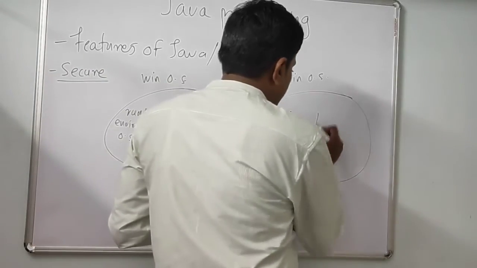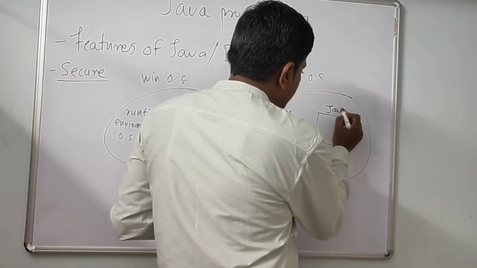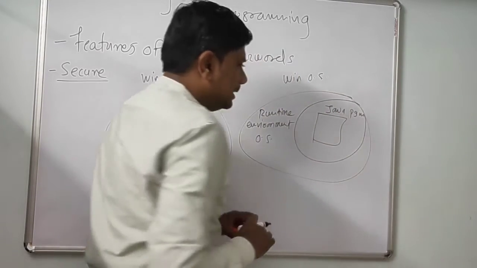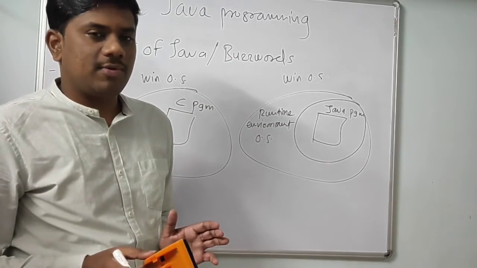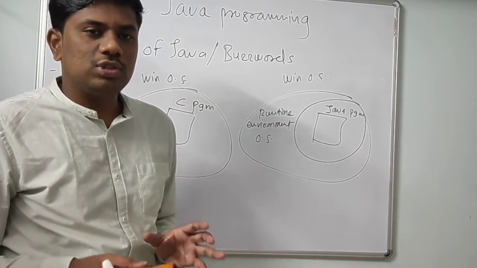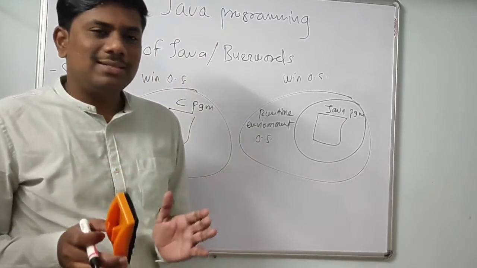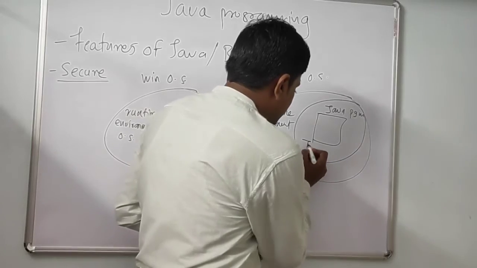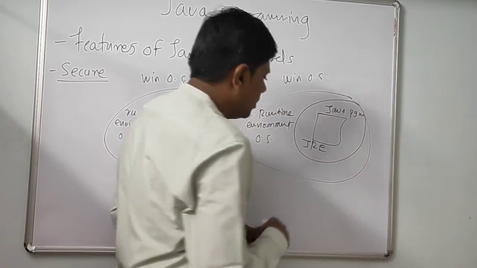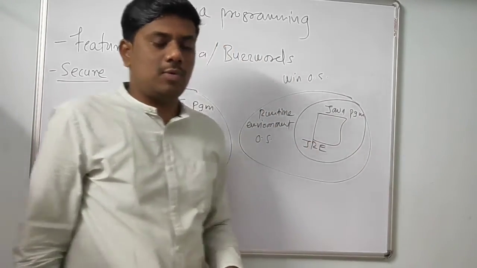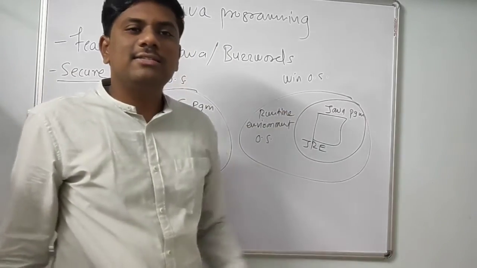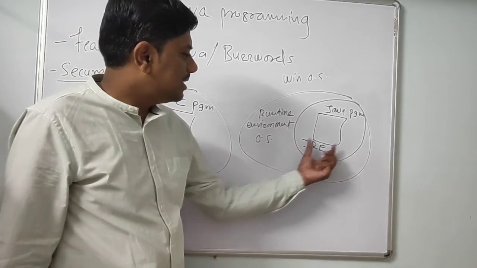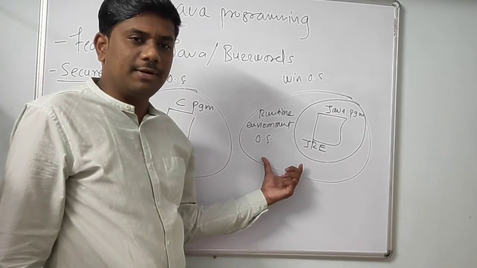Consider this a Java program. Java programs have their own runtime environment called JRE, the Java Runtime Environment, to execute them. So Java has its own sandbox to execute Java applications. This environment is different and that environment is different.